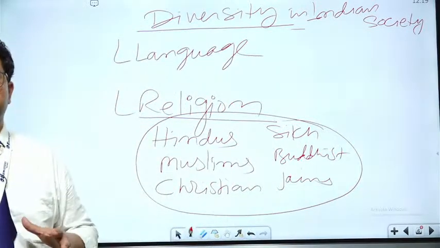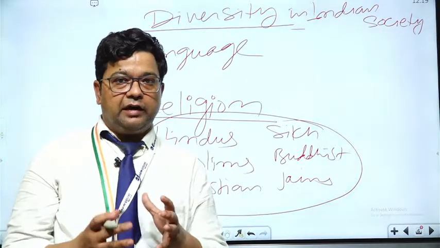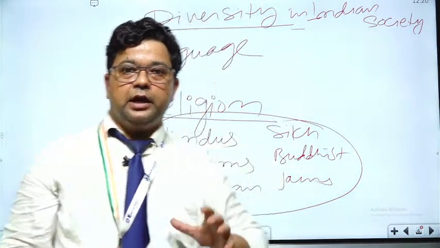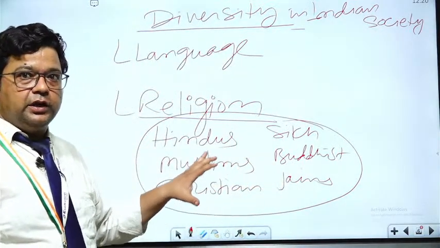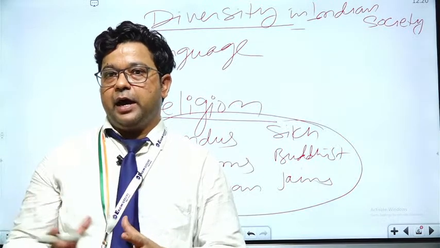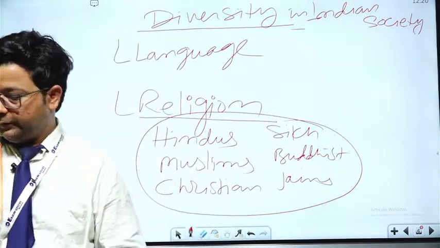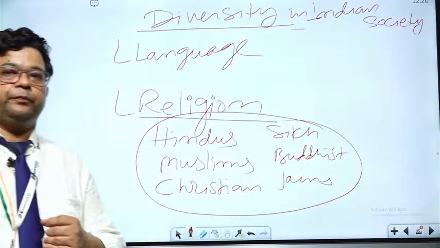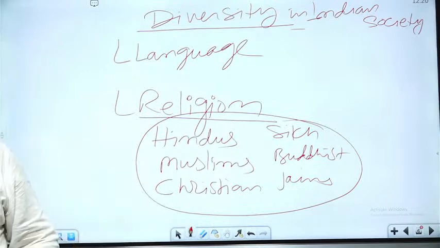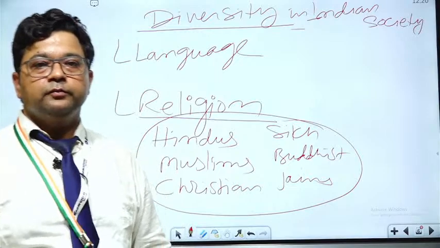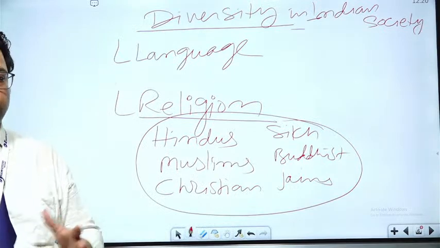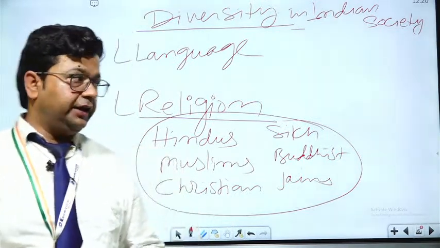These are the major religions which India comprises in itself, and India does not have any single religion, but a combination of religions, and this is a unique feature. This feature of religious diversity no one is going to find in any part of the world except Indian society. Clear? So this is the second diversity, after the linguistic, the religious diversity in Indian society.